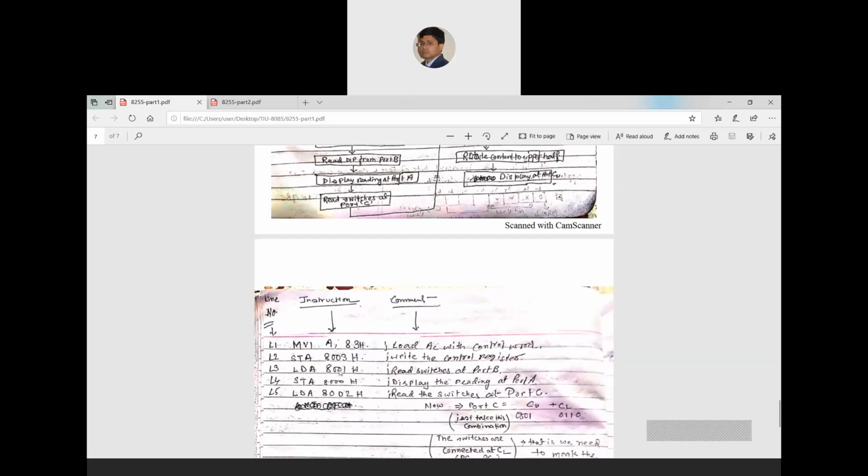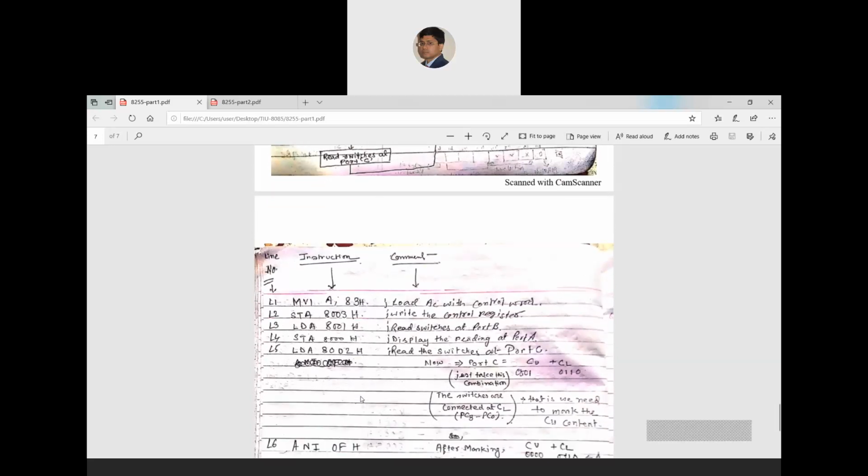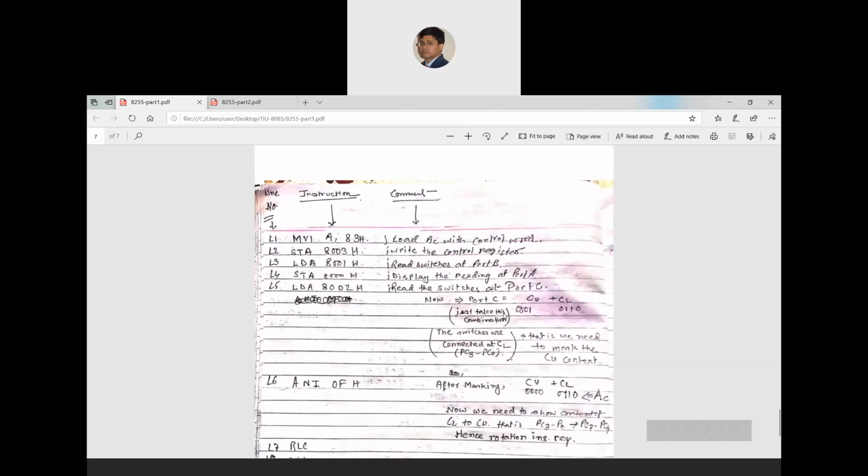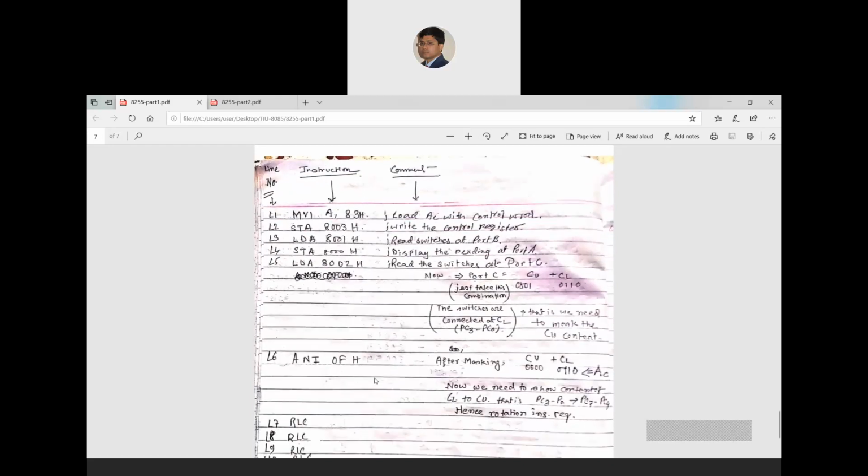Then what I have to do? I have to show it at port A, so STA. Then I have to read the data of port C, that is 8002, with LDA. Then I have to mask the upper bits. That means the lower bits will stay the same, and the upper bits will be multiplied by 0. So ANI 0F. Once I mask, I get the lower bits.